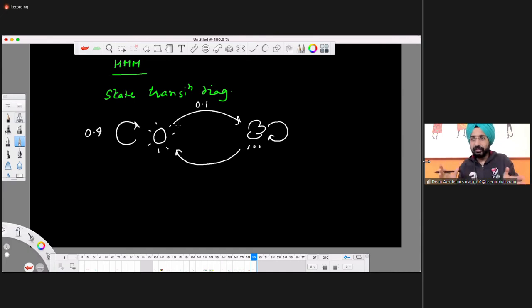You can get the weather record of 1 year, and you can calculate this: what was the probability of sunny to cloudy transition. You can get that data from AccuWeather, and you can get this analysis done. And let's say rainy remains rainy with 0.8 probability, and the rest of the probability is converting back to sunny. So these are transition probabilities.